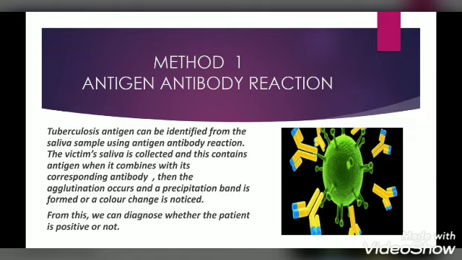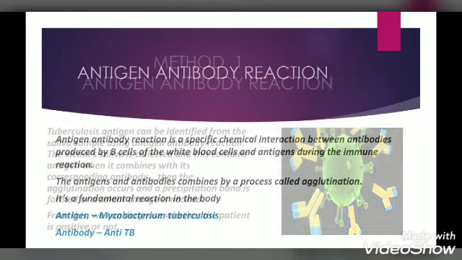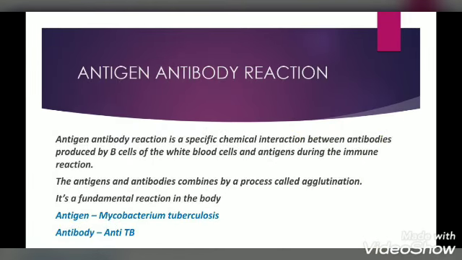We have an idea of diagnosing this disease by two methods. One is the antigen antibody reaction. If the saliva sample contains the mycobacterium antigen, then when we react it with the corresponding antibody, the antigen antibody reaction will occur and lead to the formation of a precipitation band or a color change, and from this we can diagnose whether the patient is positive or not. In this reaction, the antigen is Mycobacterium tuberculosis and the antibody is anti-TB. We can coat the antibodies in wells.